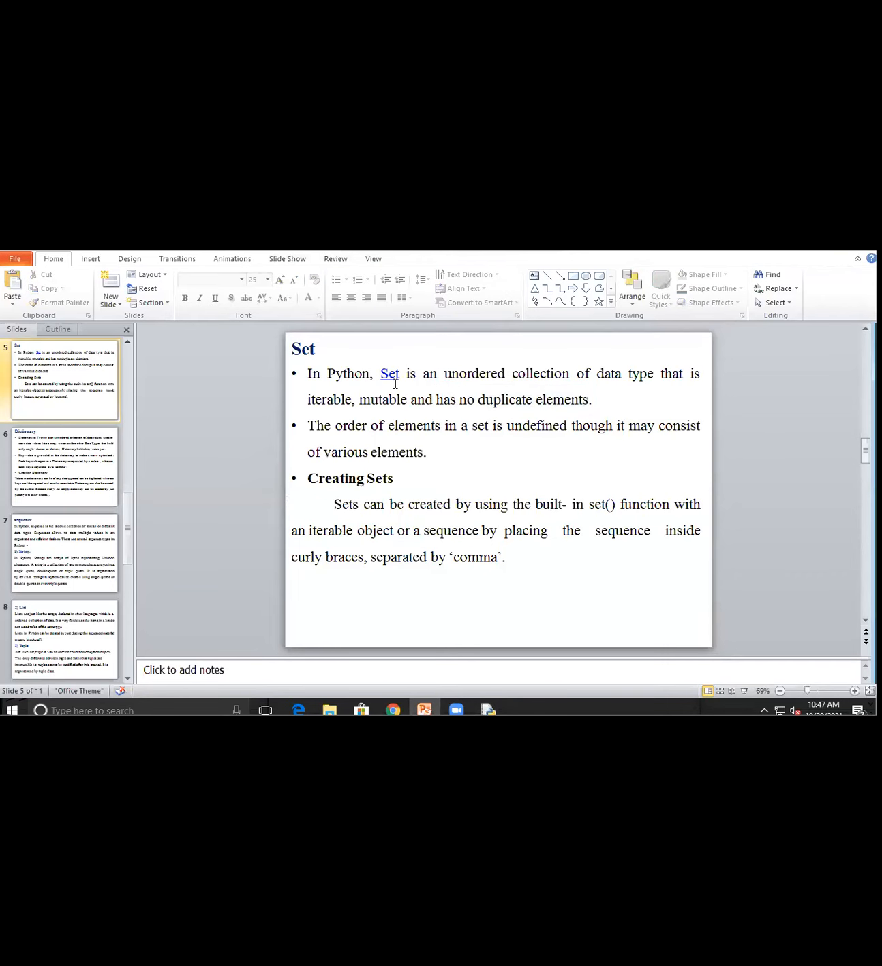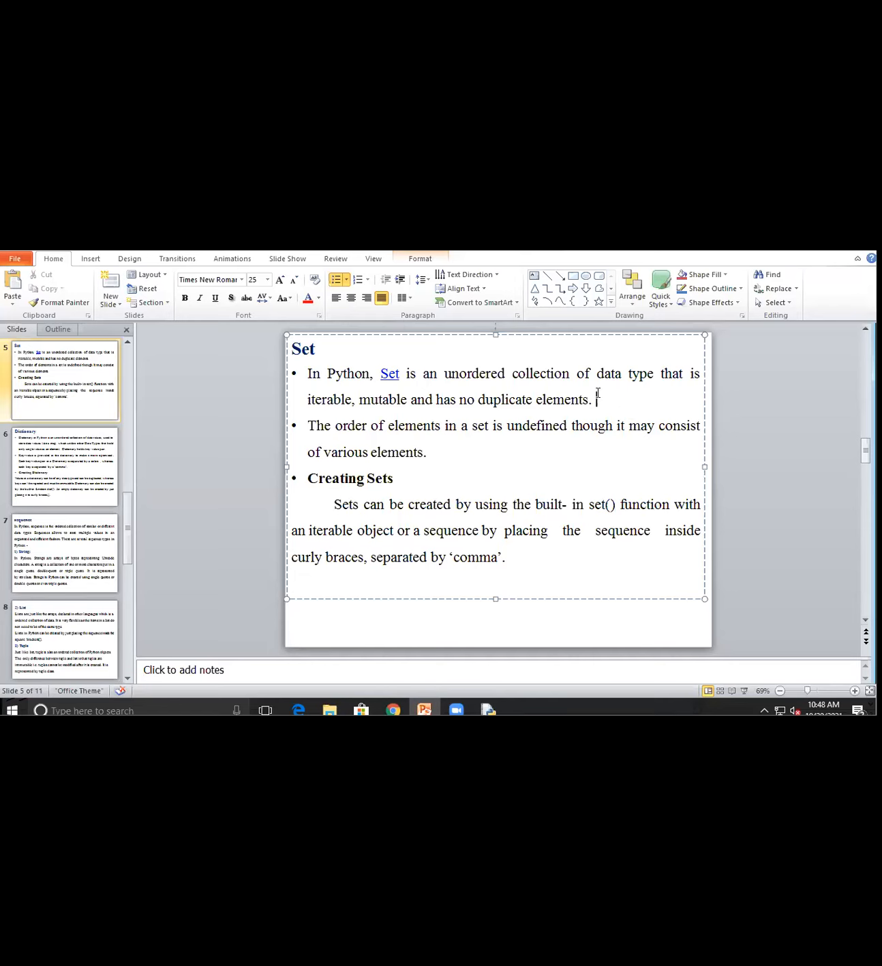We use a set as an unordered collection. Means here there will be no order. Unordered data or raw data: suppose we consider raw data, means the data which does not have any proper format. So it is called raw data, meaning unordered data. The data which doesn't have any special order is called unordered data. So in a set we are collecting any type of data.